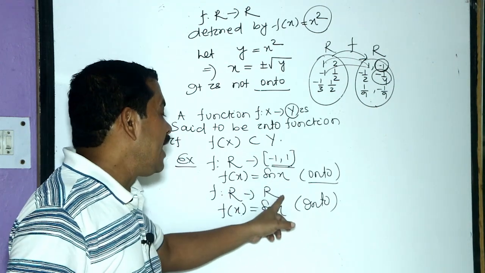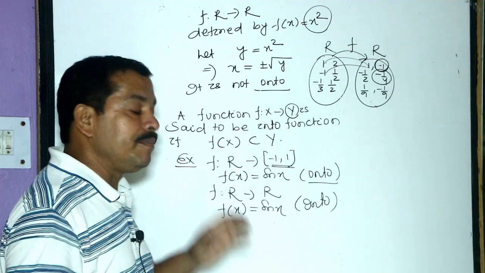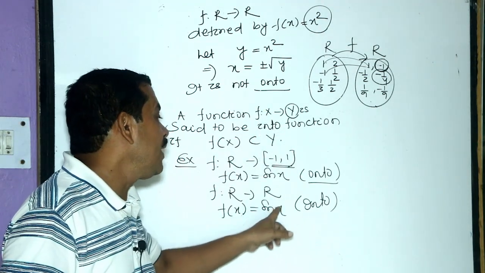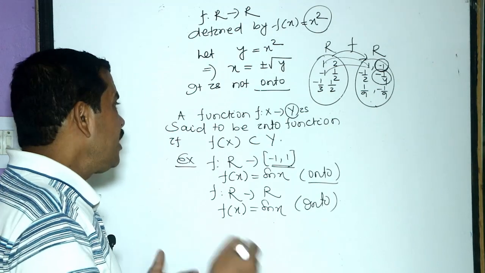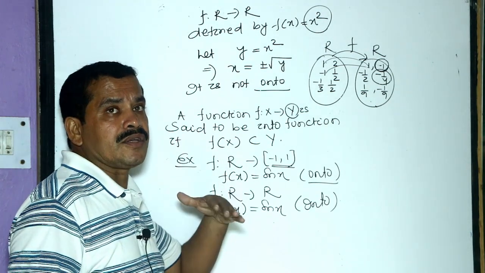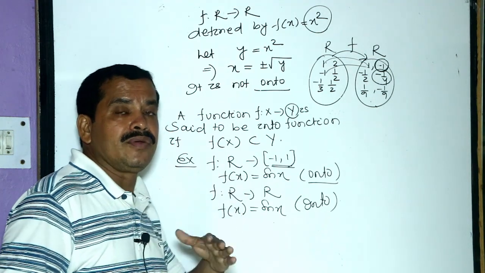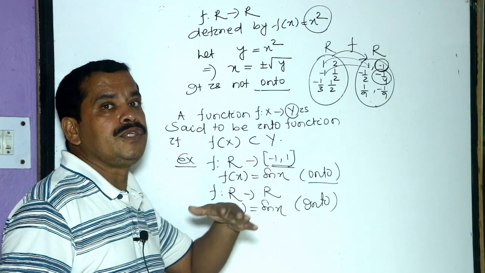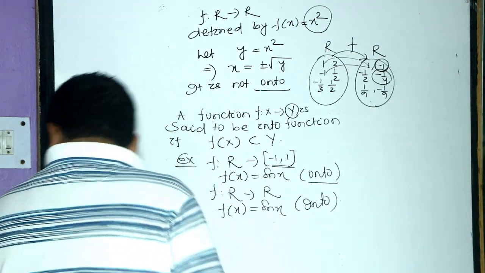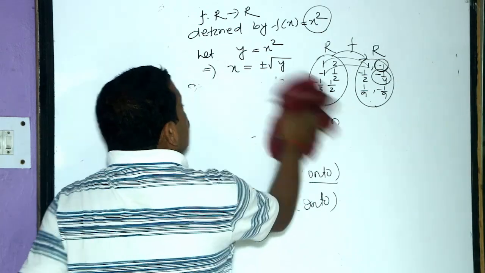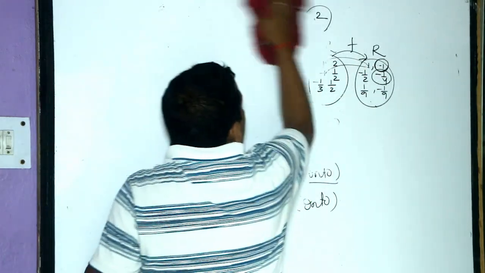Then the remaining real numbers will not be the image of any real number. So it is an example of an into function. There are different examples. If you go through the books and discuss some more examples, then it will clarify your idea which one is onto and which one is into. This is all about the onto and into functions.